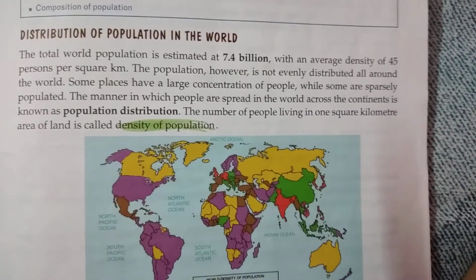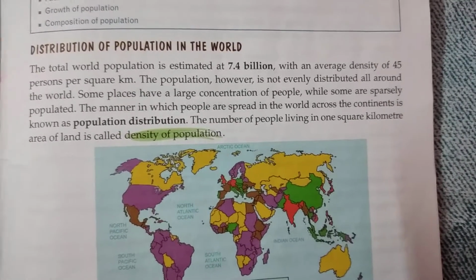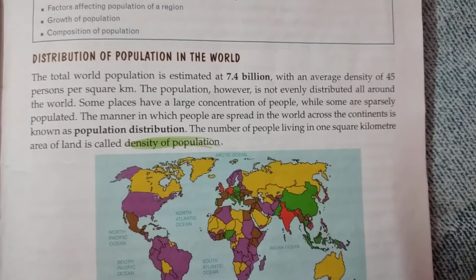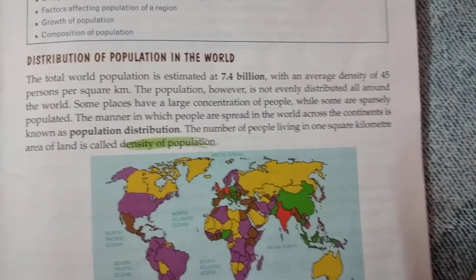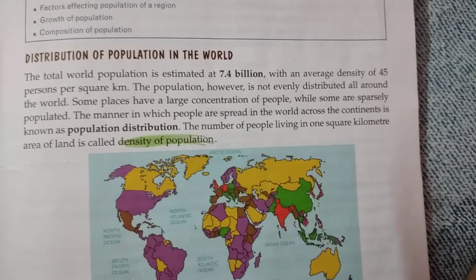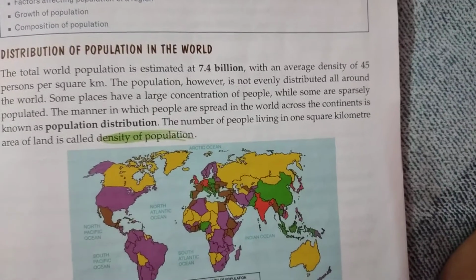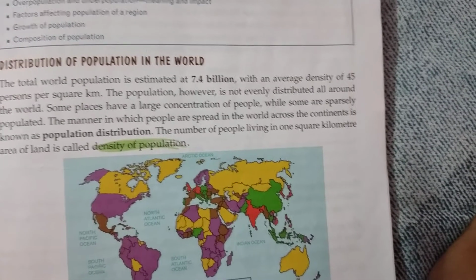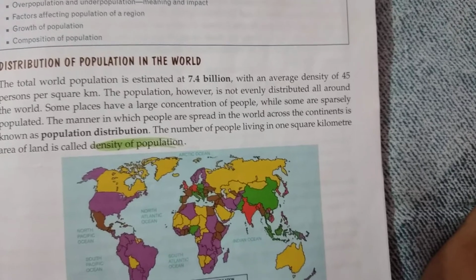And what about population density? Population density is related to area or space. Right now I have said that whatever number of people are living in an area is the total population. And population density is, in every square kilometer of area, whatever number of people are living. That is the population density of that particular place.